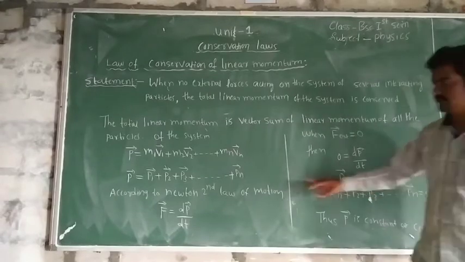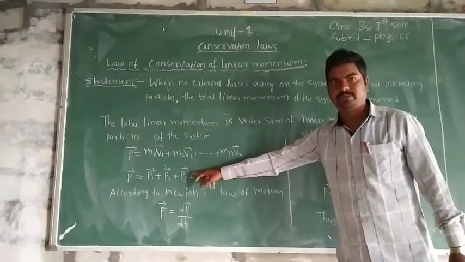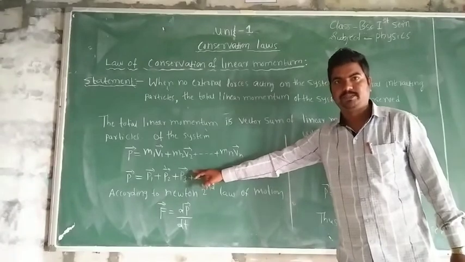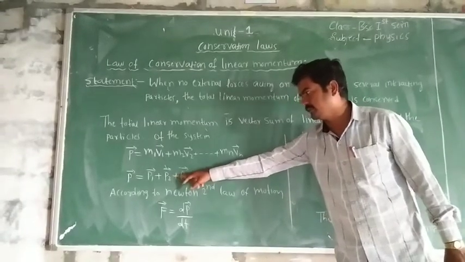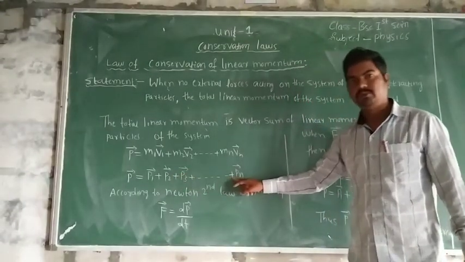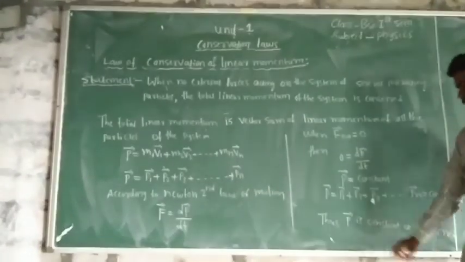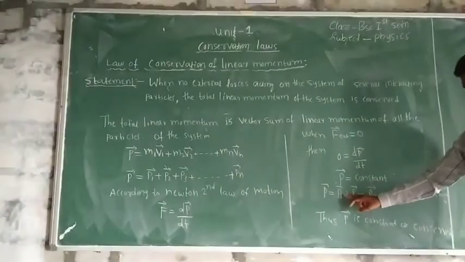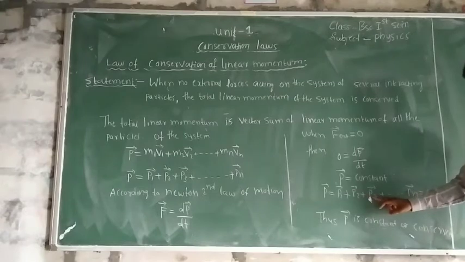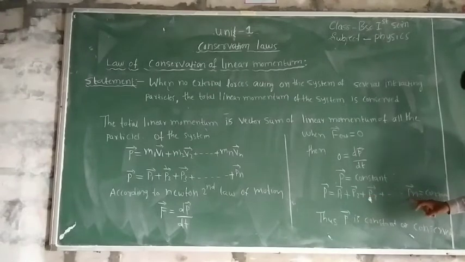We have p bar as the sum of the individual linear momenta of the system of particles. That is why p bar = p1 + p2 + p3 + up to pn = constant.